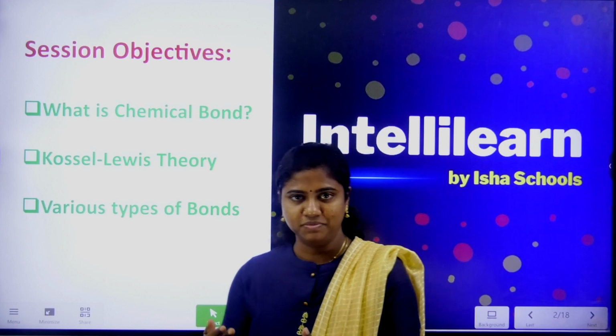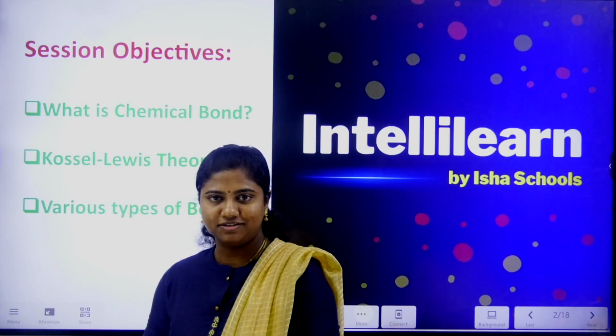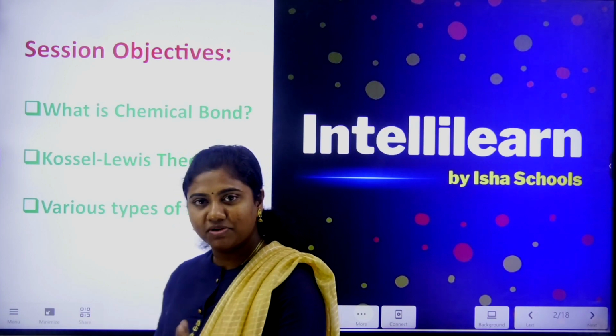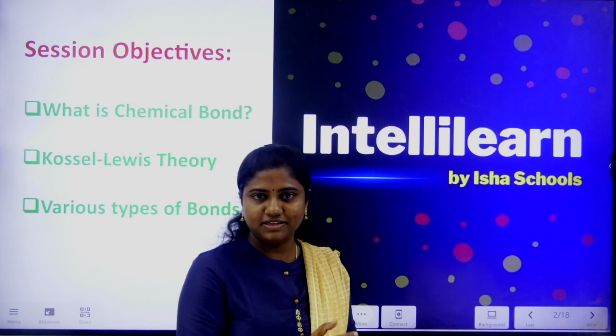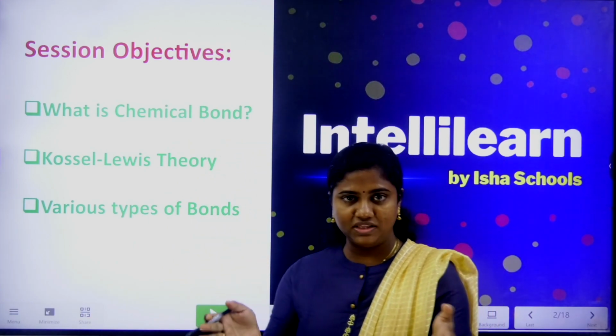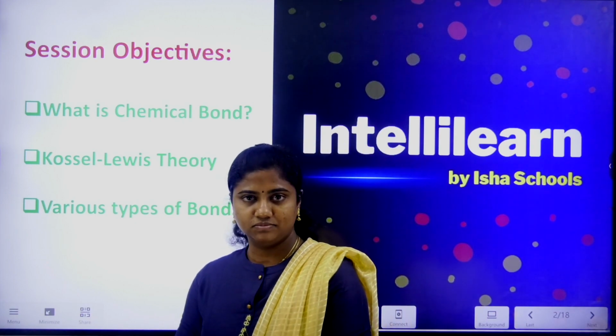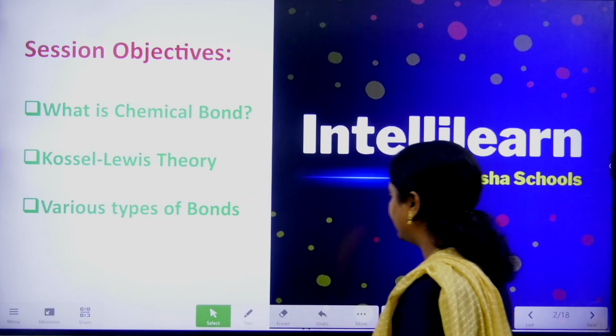In any relationship there must be some bonding. So here, what is meant by chemical bond? Definitely some force of attraction is there. The force of attraction between the atoms or molecules or any matter you can take, that is called chemical bonding. That is the actual definition.